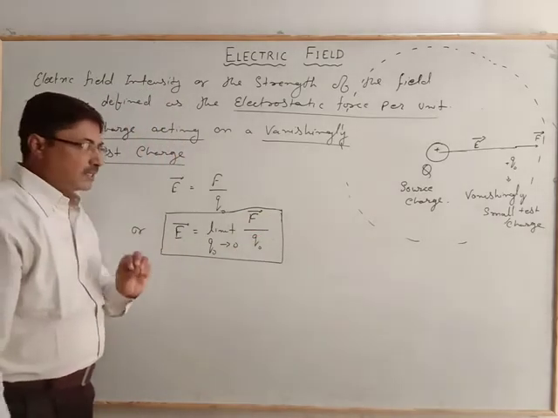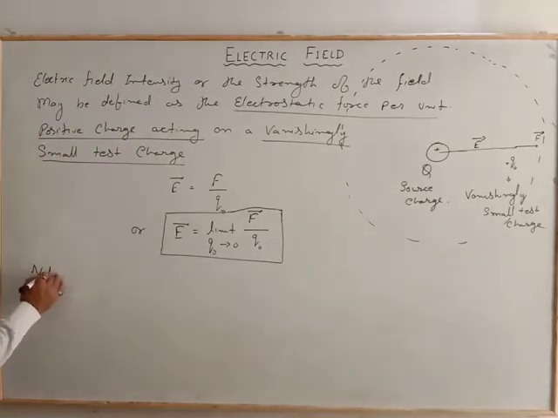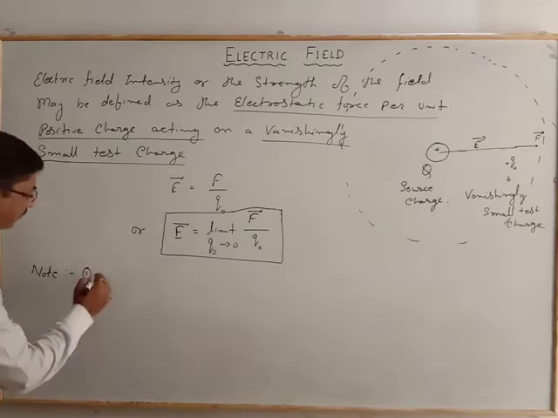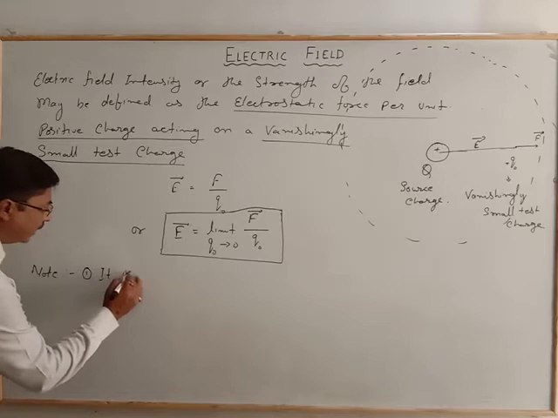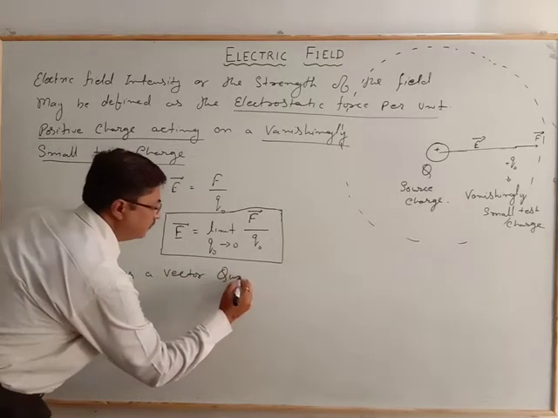Few points we must note about this electric field. Note 1: electric field is a vector quantity.